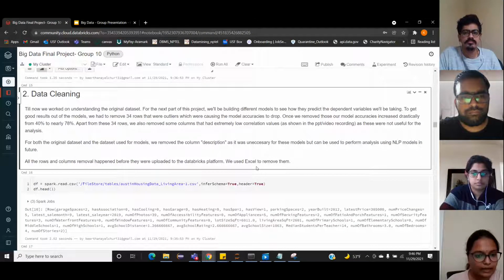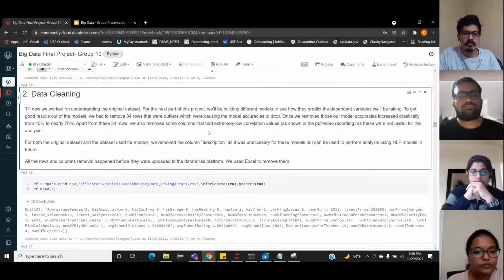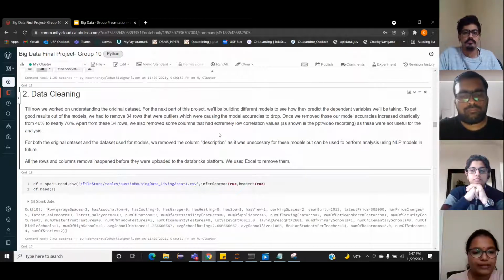The next part is the data cleaning. Till now, we worked on understanding the original dataset. The next part of the project is to work on various models on the dataset. To do that, we performed some data cleaning where we removed around 34 outlier rows. These rows were affecting the accuracies of the models. And when we removed these outliers, our model accuracies increased drastically from around 40% to 78%. Apart from that, we removed some columns which had low correlation values in our correlation matrix and which weren't needed for the model analysis. And all the data cleaning we did, we performed using Excel.